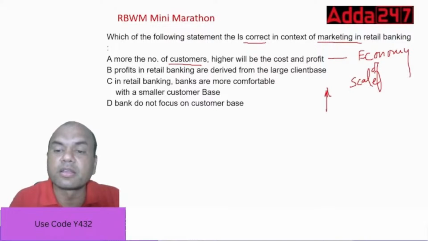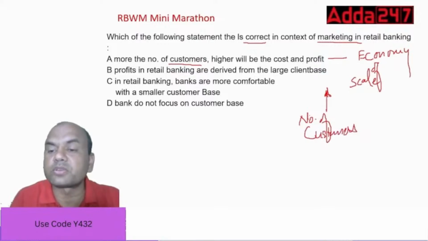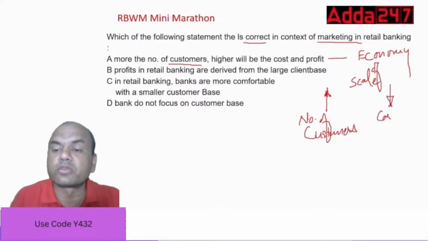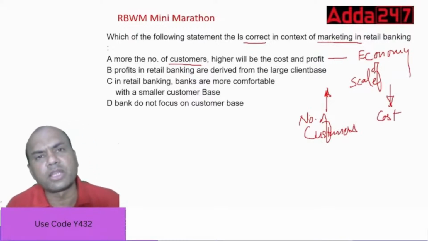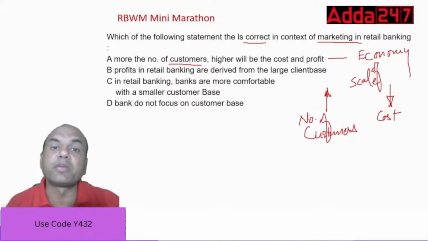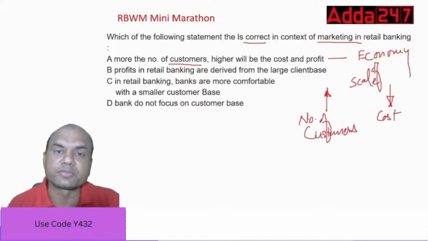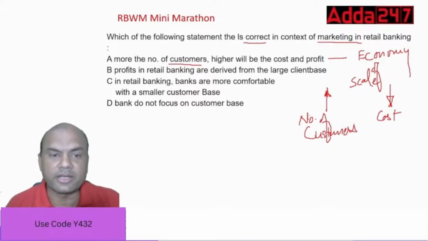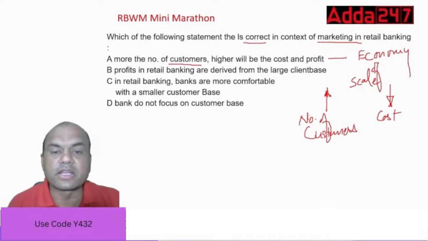The number of customers goes up, the cost of serving them goes down. Why? Suppose you have one employee, the same employee will be serving 10 clients also, and the same employee will be serving 100 clients also. So salary is the same. So this is false.